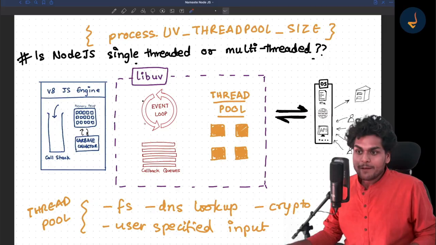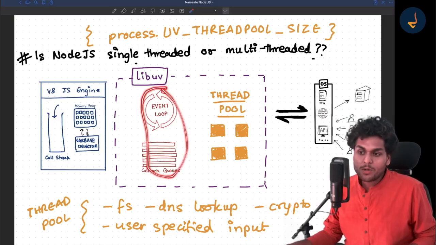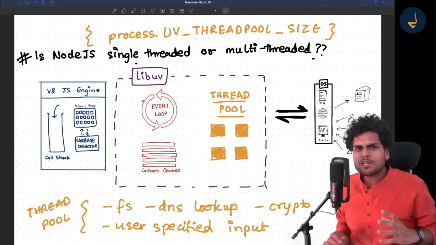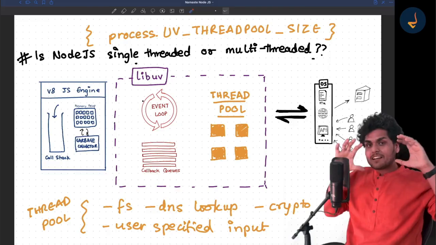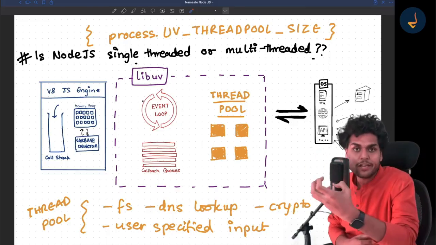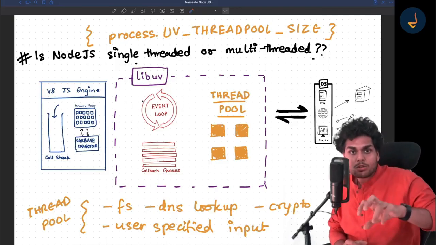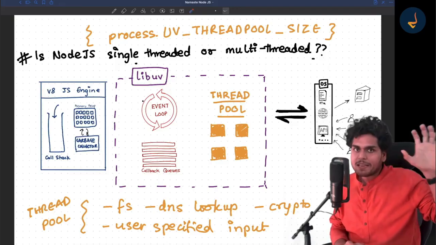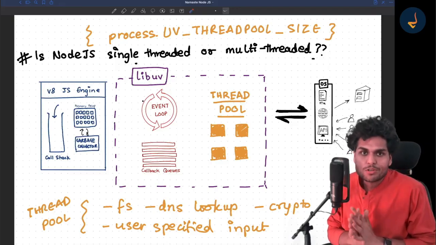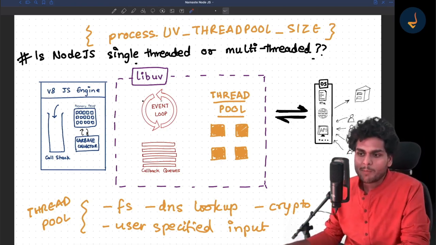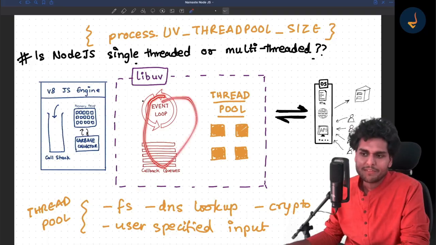Inside libuv, we already saw in the last video about the event loop, about the callback queue, and how the event loop works. What are the different phases of the event loop? We saw a lot of internal concepts: how callbacks are scheduled in the callback queue, and then those callbacks are picked by the event loop, and then the JavaScript engine executes those callbacks. We saw all that functionality, isn't it? We were talking a lot about the event loop and callback queue in the previous episode.